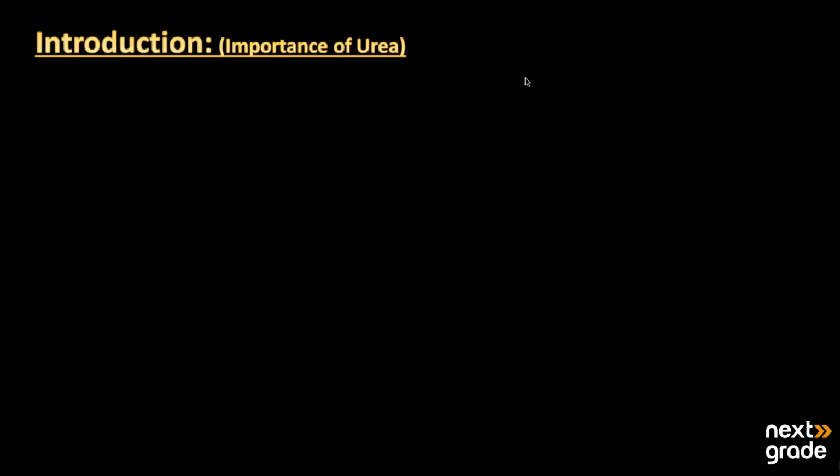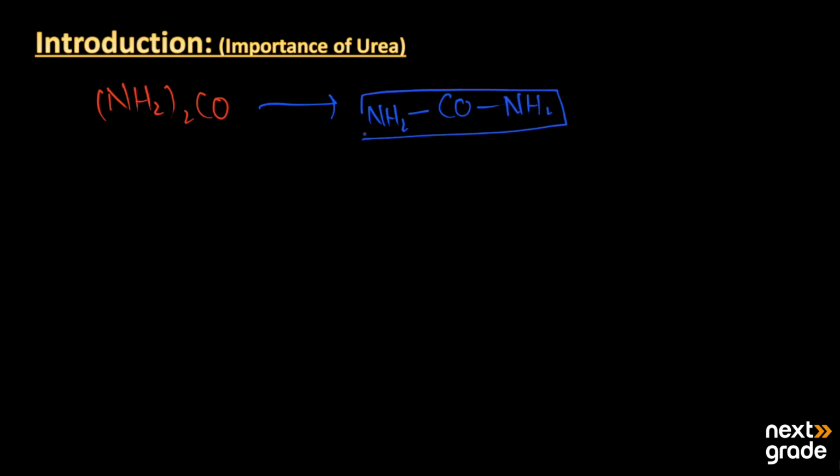So the topic that we will discuss today is the importance of urea. The compound urea basically has the formula (NH2)2CO, which we can also write as CO with two attached ammonia groups, NH2 and NH2. So this is the simple formula of urea.